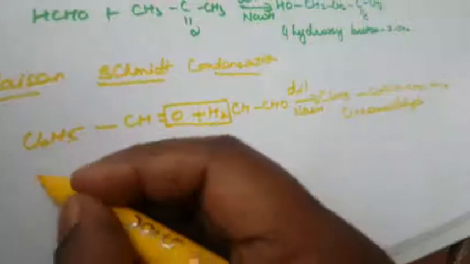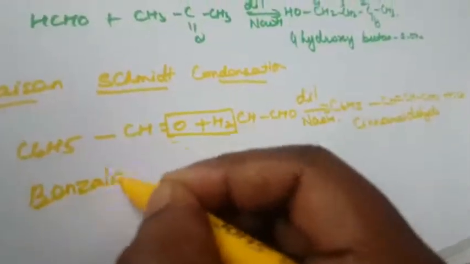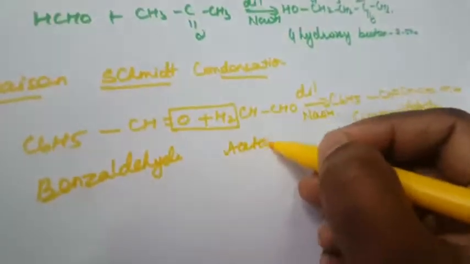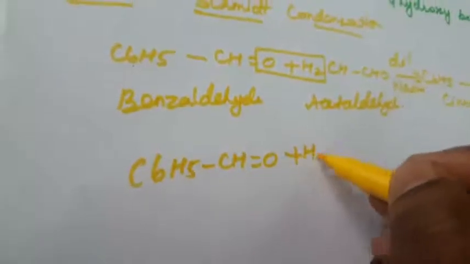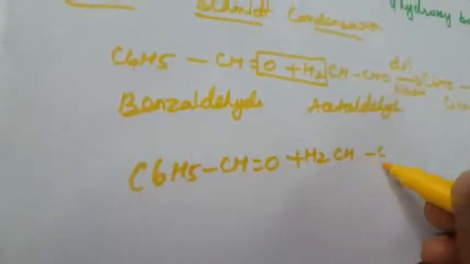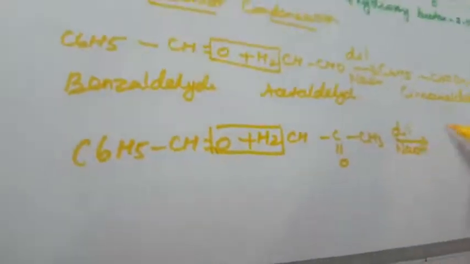Benzaldehyde and acetaldehyde combine to form cinnamaldehyde. Again, benzaldehyde with acetone: C6H5CH=O with CH3COCH3. Again a water molecule is removed in the presence of dilute NaOH, giving C6H5CH=CHCOCH3 plus H2O.